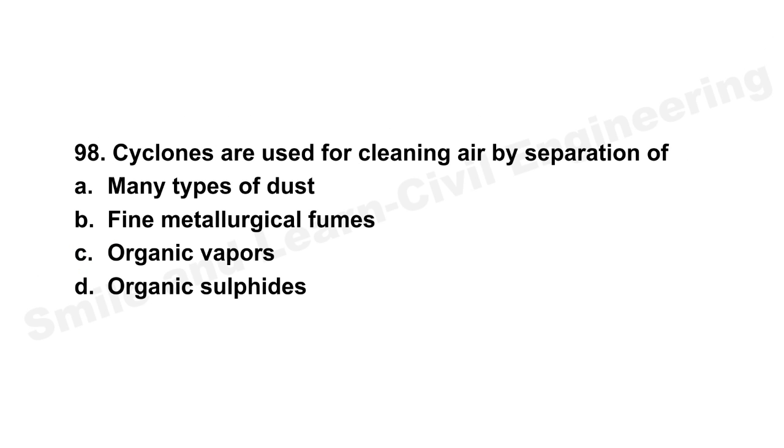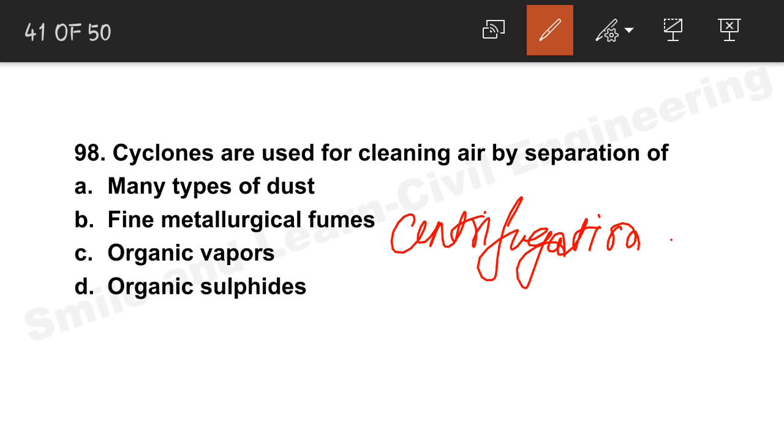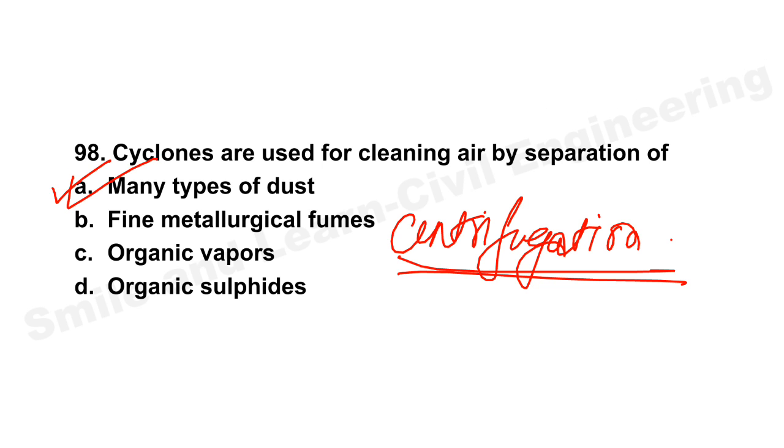98. Cyclones are used for cleaning air by separation of... So cyclones, they do what? They actually cleanse the air by centrifugation or centrifugal action. They turn the stream of dust particles, centrifuge them and separate them. So option A will be the correct answer. Many types of dust. Let's move on to the next question and the last paper, that is 1998.